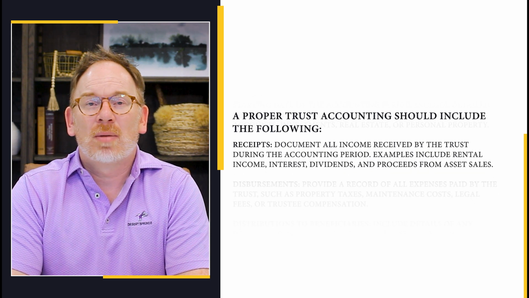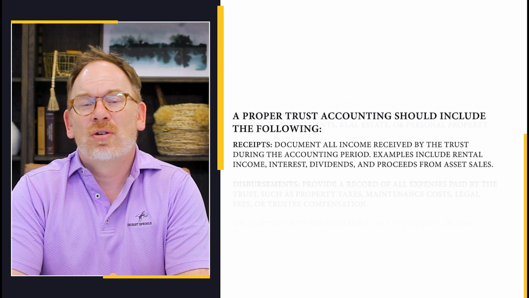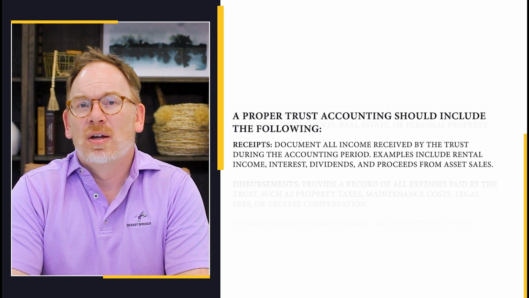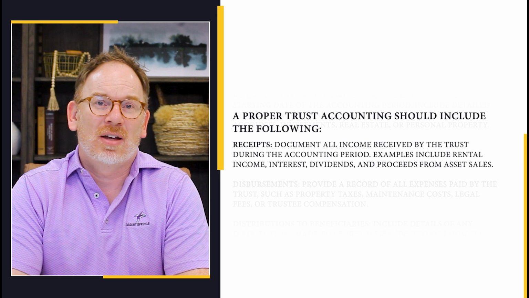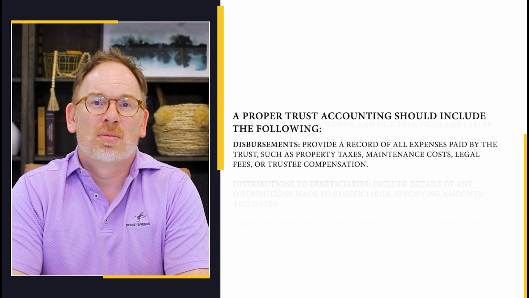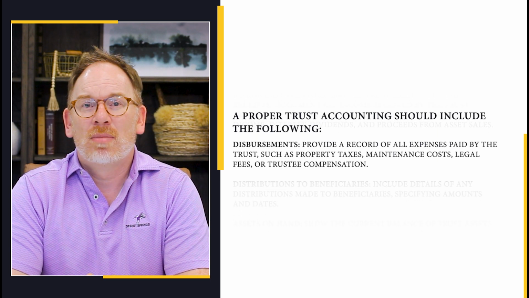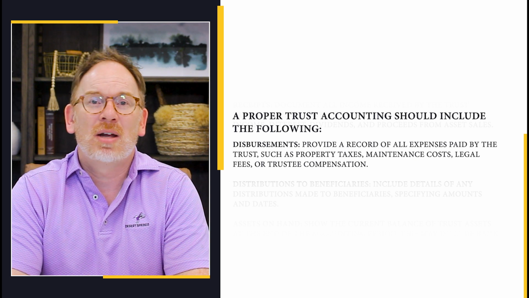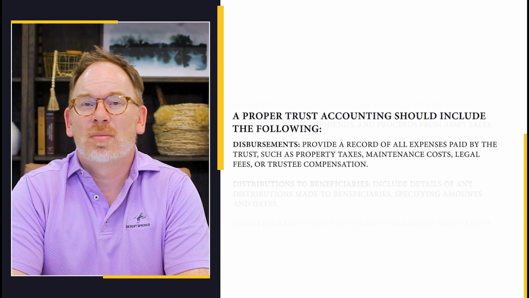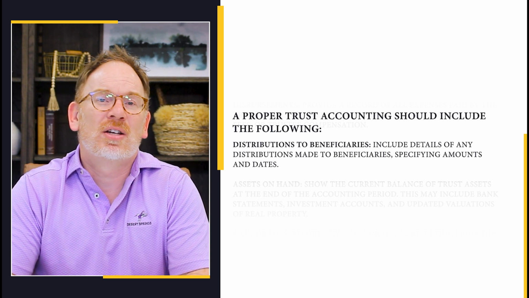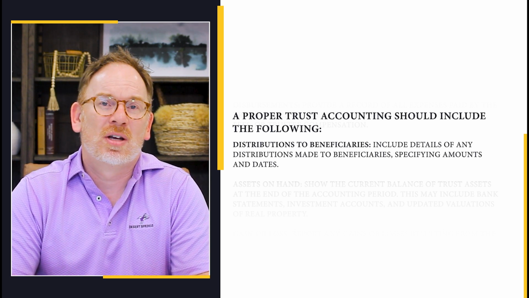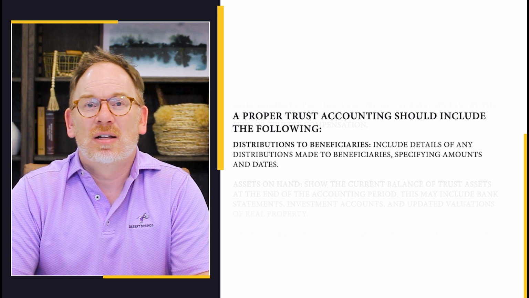Receipts. Document all income received by the trust during the accounting period. Examples include rental income, interest, dividends, and proceeds from asset sales. Disbursements. Provide a record of all expenses paid by the trust, such as property taxes, maintenance costs, legal fees, or trustee compensation. Distributions to beneficiaries. Include details of any distributions made to all beneficiaries, specifying amounts and dates.